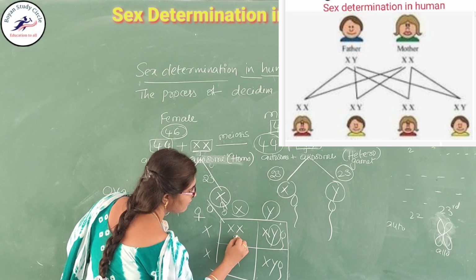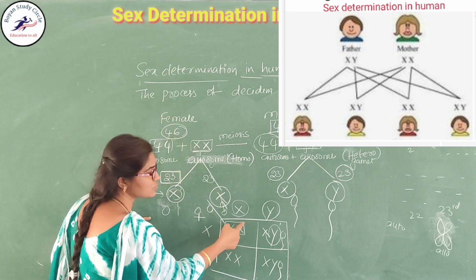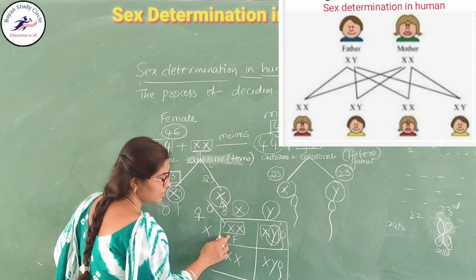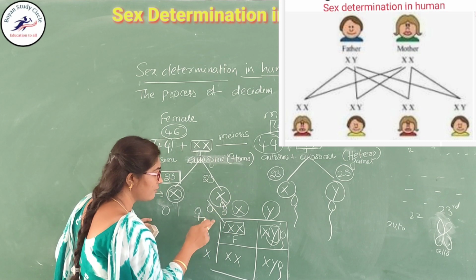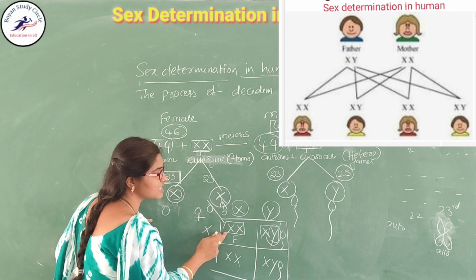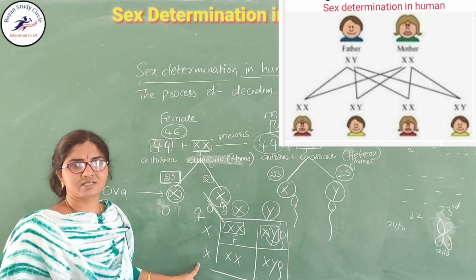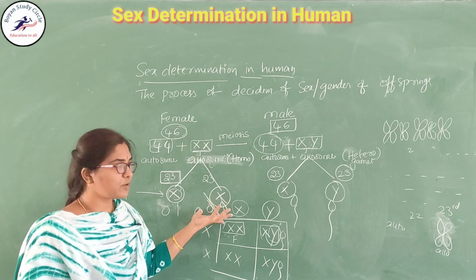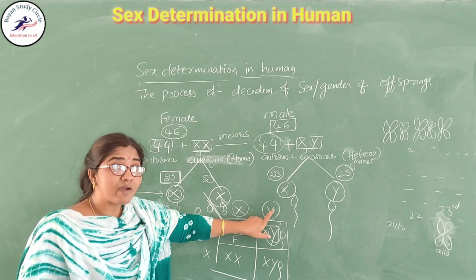Here the female will be born. XX means, as you already know, females carry the XX chromosome and the Y is carried by the male. If the X chromosome of the male fuses with the X chromosome of the female, then XX is produced. Here you should concentrate on one thing: both are X. Whichever X chromosome is combined, it does not decide the sex. Here the deciding factor is the Y.